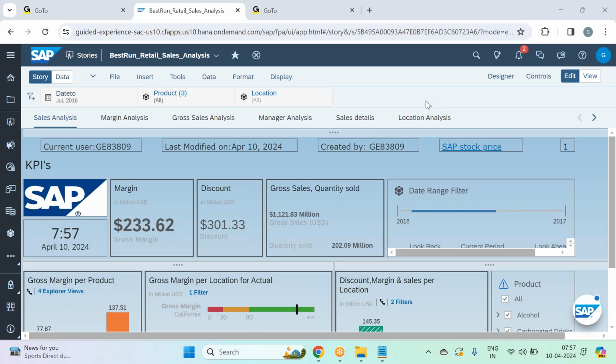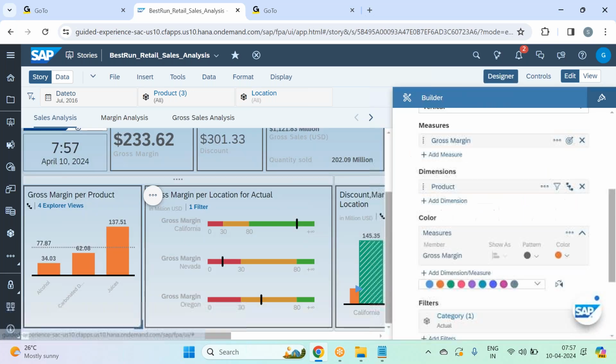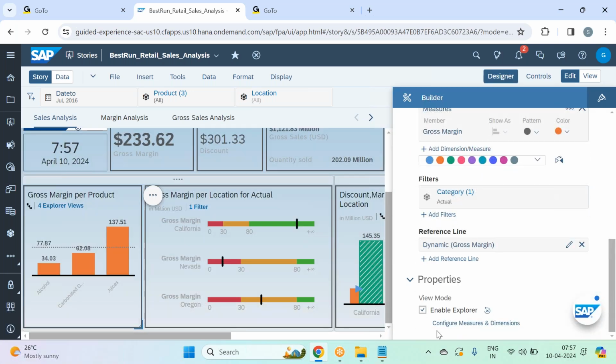Satya, is it specific to a single widget, or can we create this data explorer for the total report as well? It's on widget level. On widget level, you need to enable the explorer. Go to the designer in the builder tab and enable explorer.